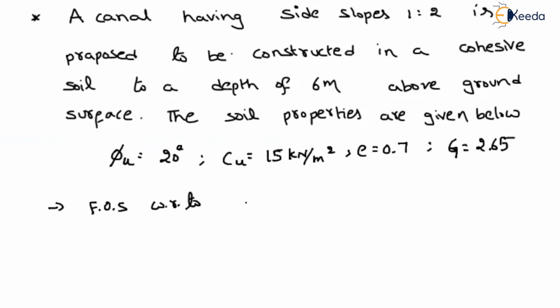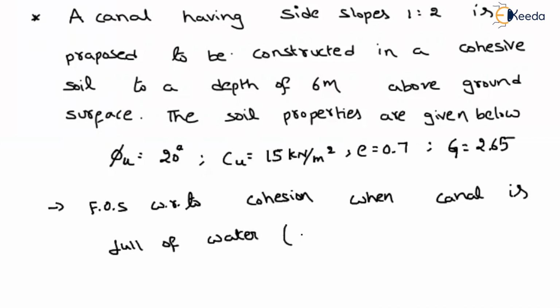Here you have to find the factor of safety with respect to cohesion when the canal is full of water. Let us consider the stability number for the slope is given as 0.08. This data will be given in the question. Don't worry about this.